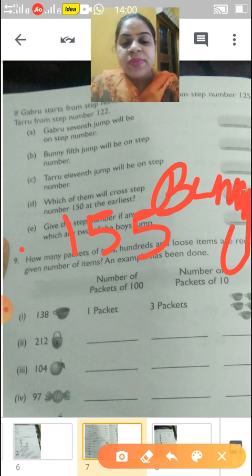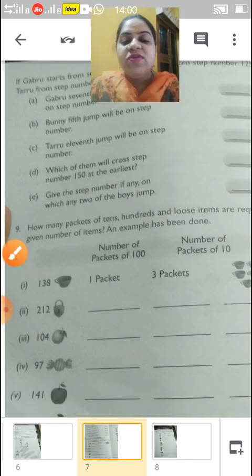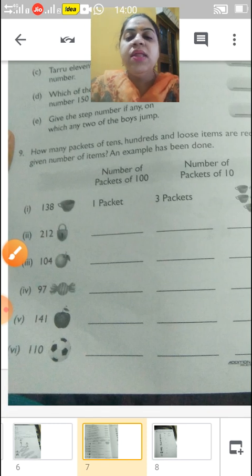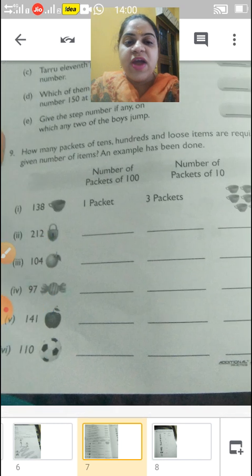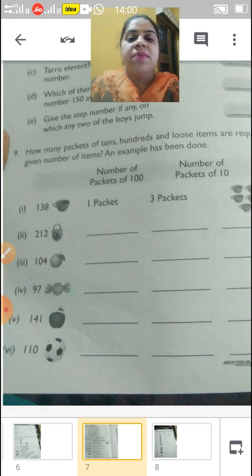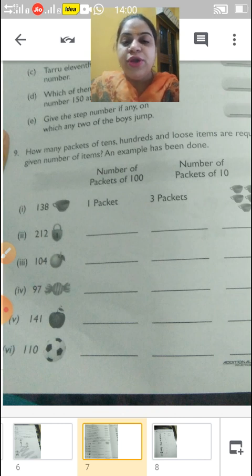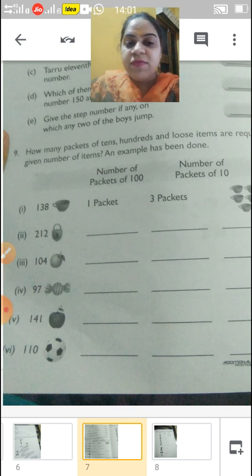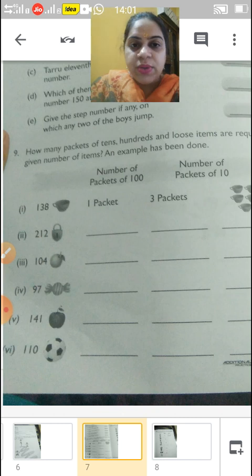Okay, children. Now come to our next question. 9. How many packets of tens, hundreds and loose items are required for the given number of items? Children, this we have done. Now, for example, one I will do for you. In this number we can take 1 packet of 100, and packets of 10 according to the number.